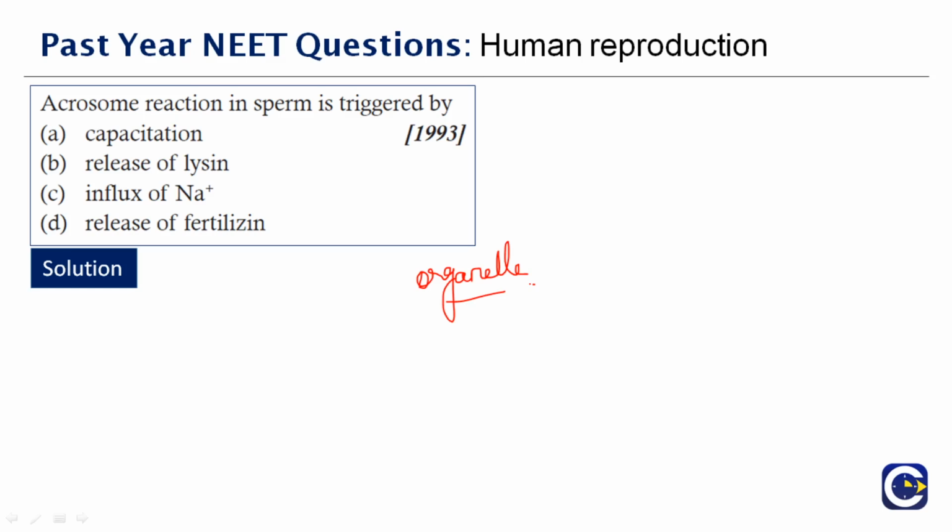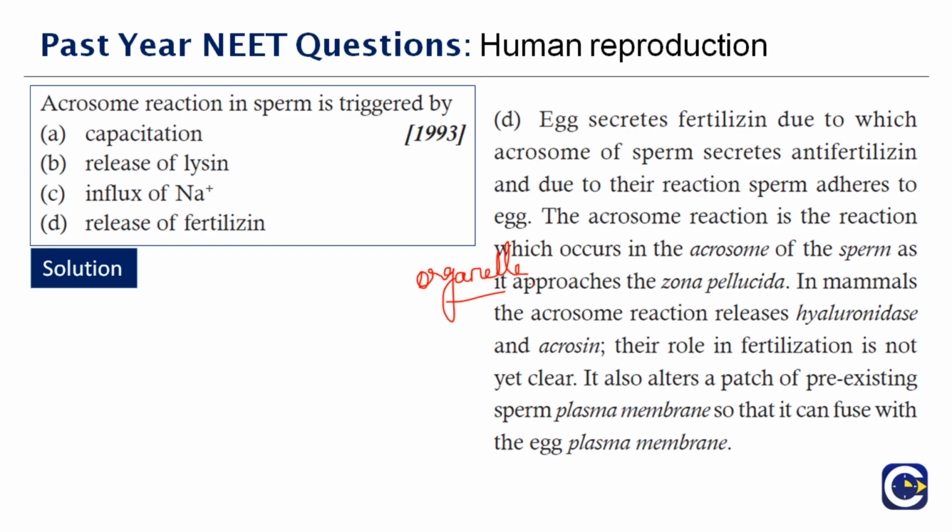The acrosome reaction is a reaction which occurs in the acrosome of the sperm as it approaches the zona pellucida. In mammals, the acrosome reaction releases enzymes, one of which is hyaluronidase. Their role in fertilization is not yet clear. It also alters a patch of the pre-existing sperm plasma membrane so that it can fuse with the egg plasma membrane.